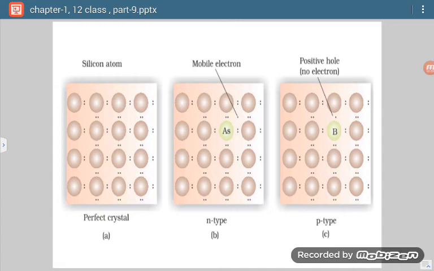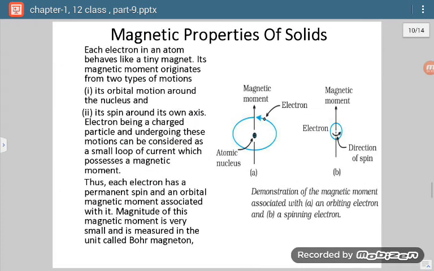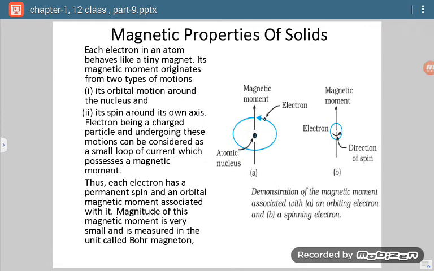Similarly, if we add a group 13 impurity, then there will be lack of electron, there will be formation of a hole, and holes and electrons both are responsible for conduction, but because of lack of electron, it will be termed as P type. Now the last topic is magnetic properties of solids.